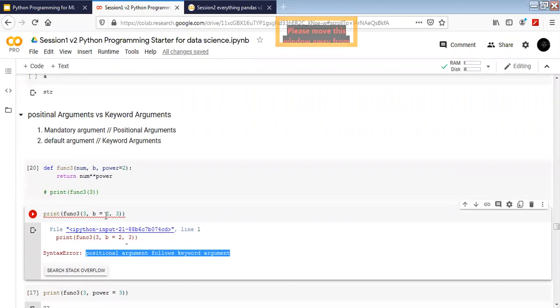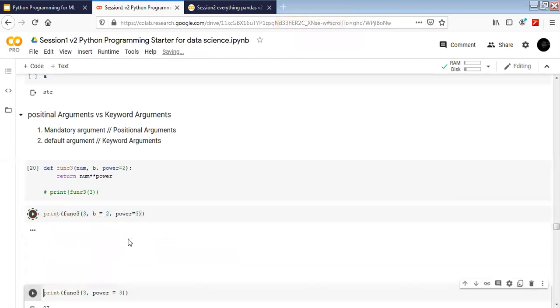So what happens here is, once we have used the nomenclature of assigning or calling the variables with keyword arguments, everything has to follow the keyword argument way. Once you have done the keyword thing first, then you have to call every other variable or every other input as a keyword argument only. You cannot move ahead without it. So I have to convert it into power. Now it will work perfectly for us.